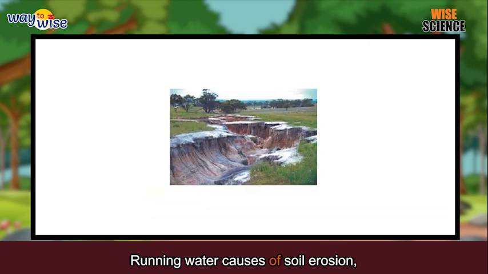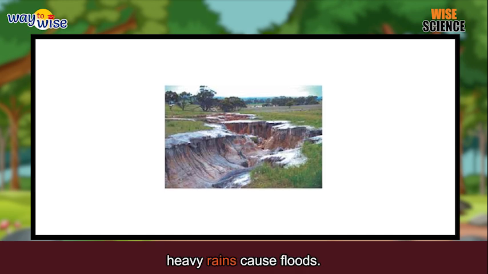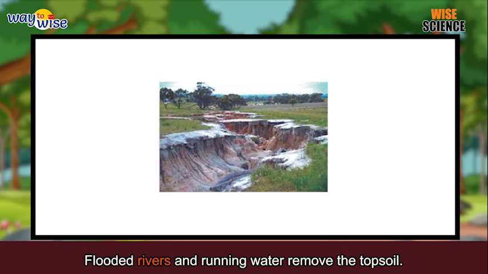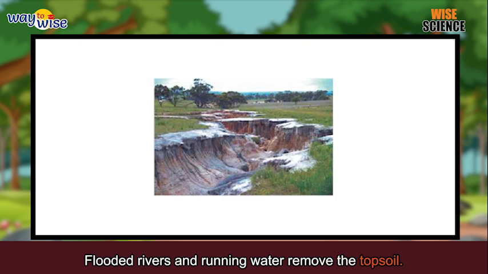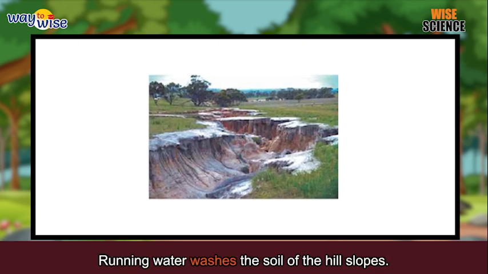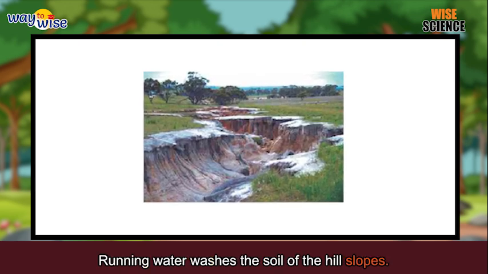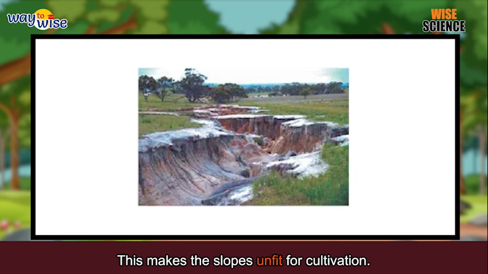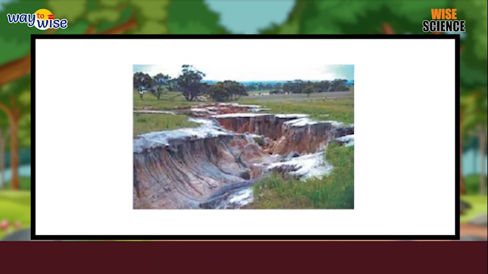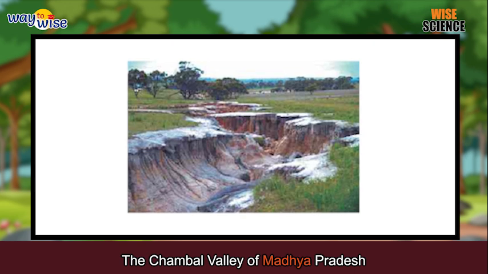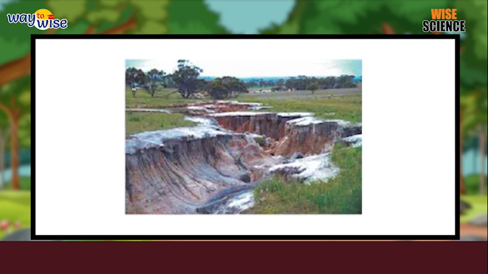Running water causes soil erosion. Heavy rains cause floods. Flooded rivers and running water remove the topsoil. Running water washes the soil off the hill slopes. This makes the slopes unfit for cultivation. The Chambal Valley of Madhya Pradesh is one such example.